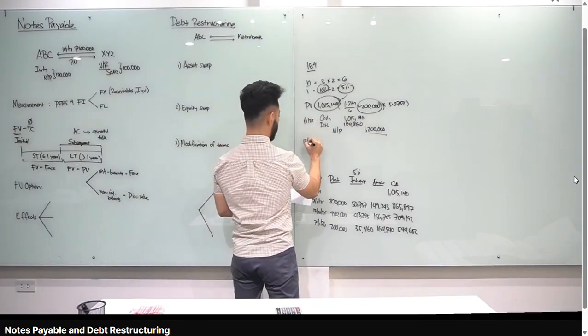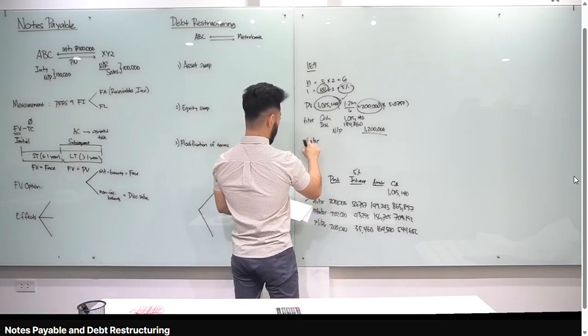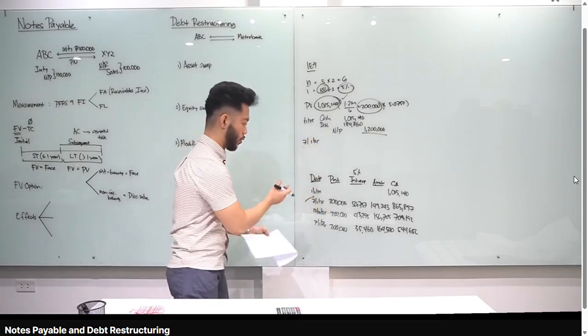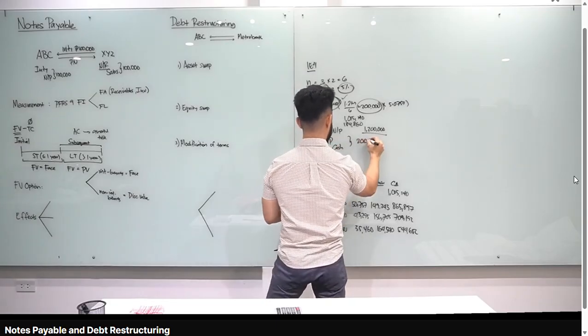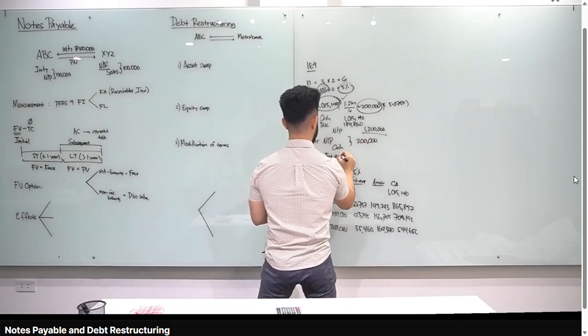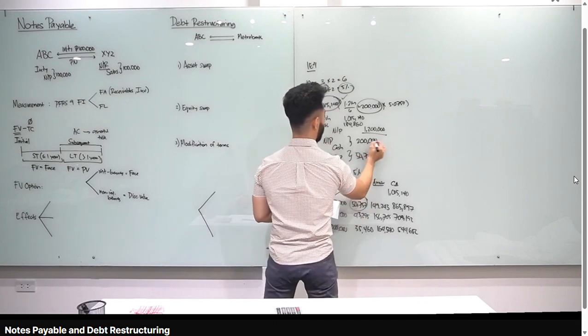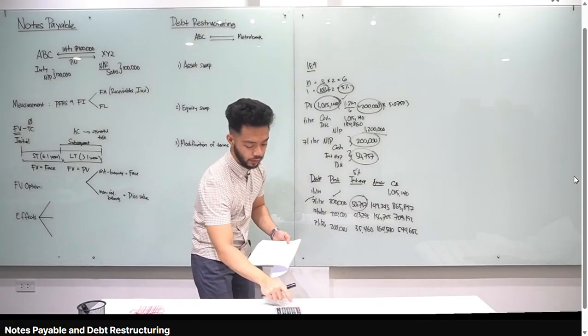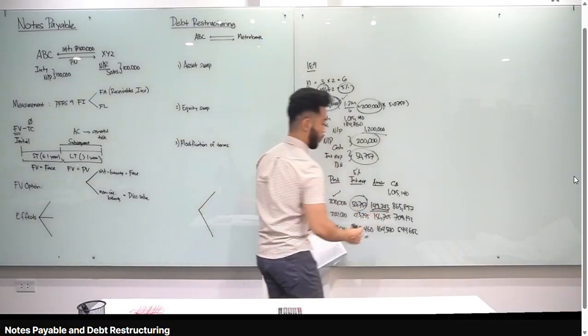Let's do the journal entry, December 31, 2025. Actually, just look, it's July 1, 2025. July 1, 2025, let's look at the journal entry. Just look at our amortization table. Debit notes payable, credit cash, 200,000. Alright? And then debit interest expense, credit discount on notes payable, 50,757. We complete the difference between 200,000 and 50,757. 200,000 minus 50,757, you will get 149,243, which is basically our amortization.